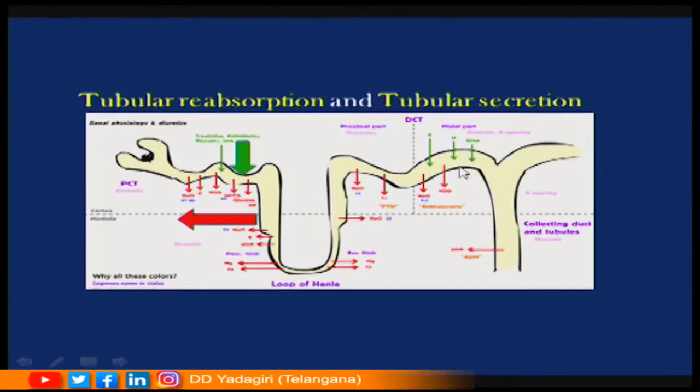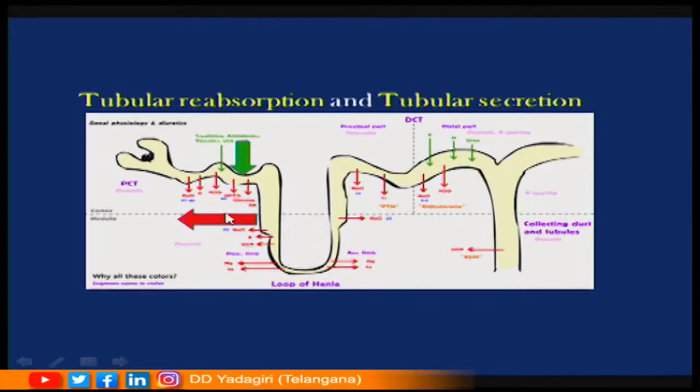Why is this kind of secretion seen? On the one side, we are seeing the reabsorption of materials. On the other side, why is this secretion occurring? Is this secretion necessary in the formation of urine? Yes, students, it is absolutely necessary, because of this reabsorption, certain electrolytes are added into the body, and by this what happens?